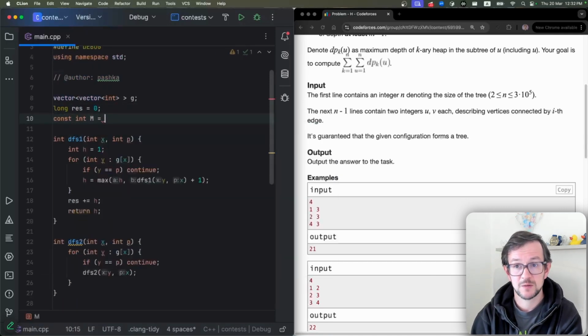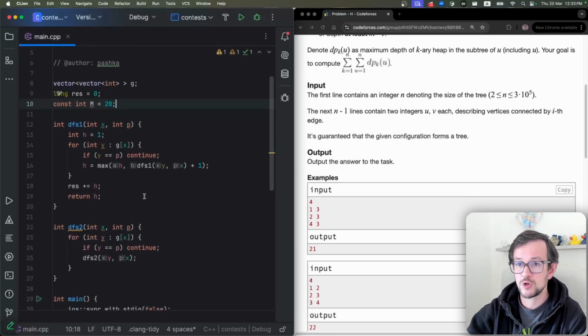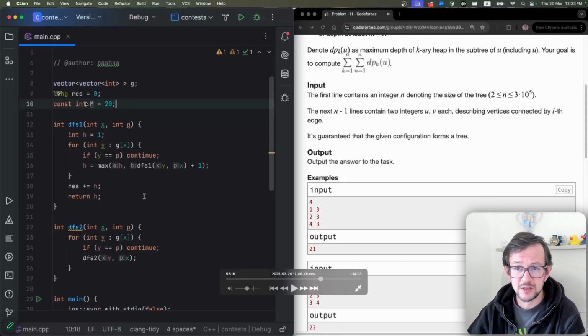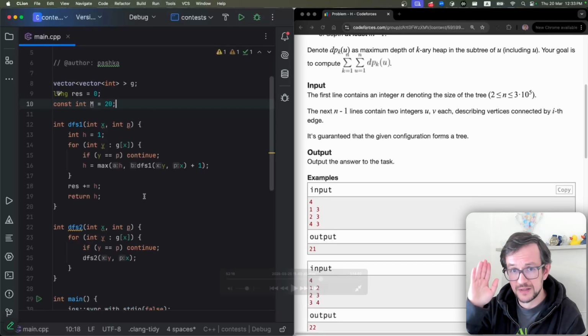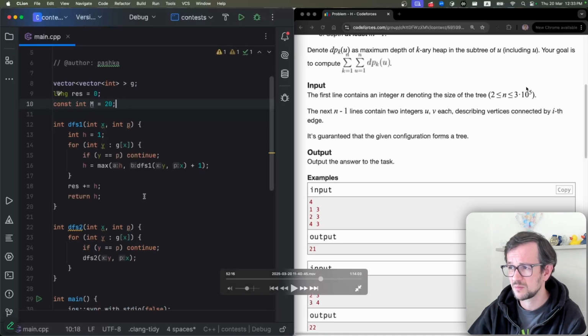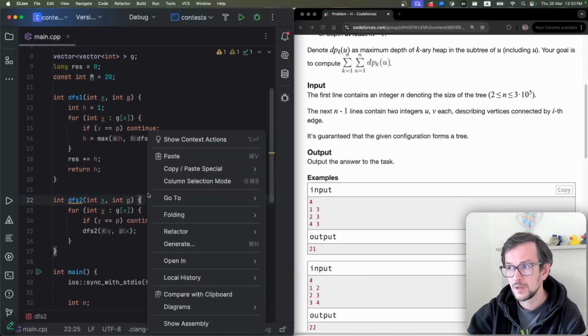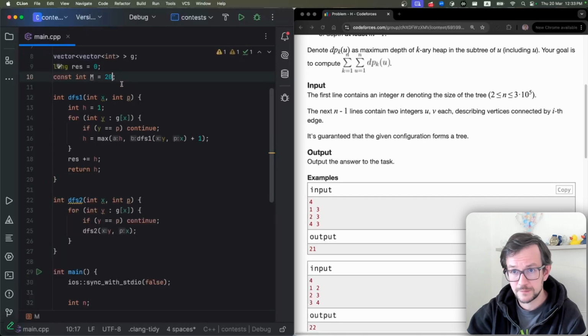Okay, now the second part. I need to calculate values up to log n. You can do it like this. You can find the maximal k you can have and then make an array of this size. I usually do it like this. I just create a constant, which is at least log n. So I put 20. 20 is enough, so its number is less than a million. If it's a million, I put 21. So 20 should be enough. I cannot have a balanced tree of height more than 20.